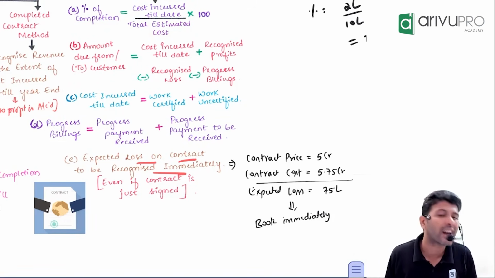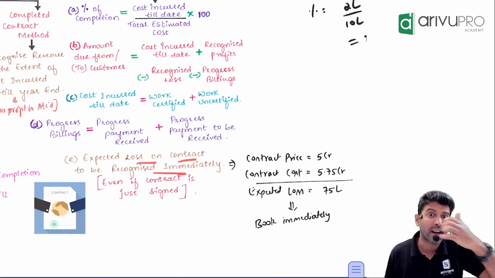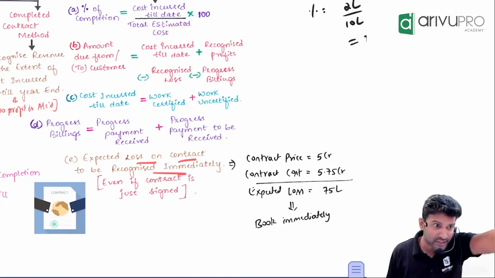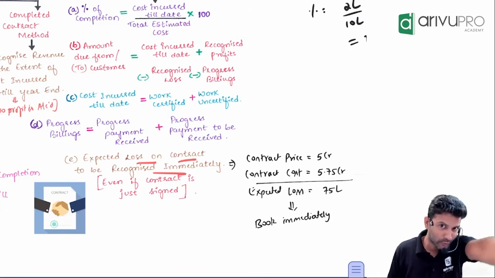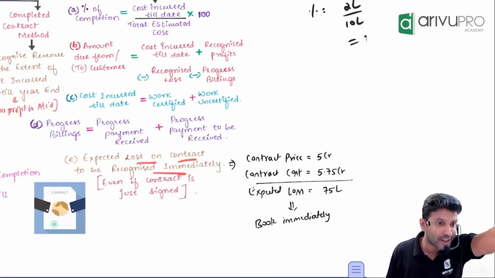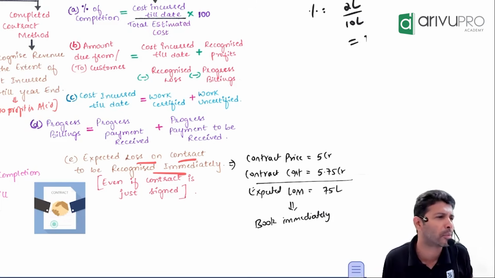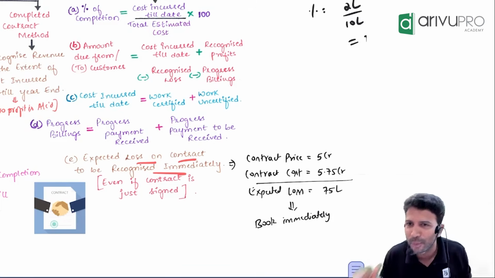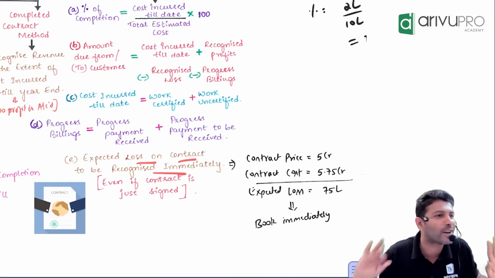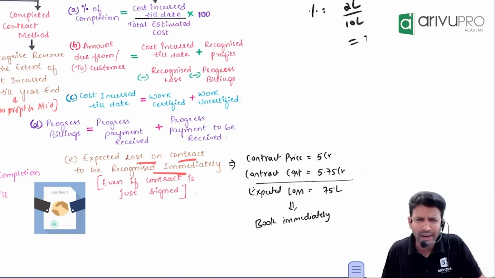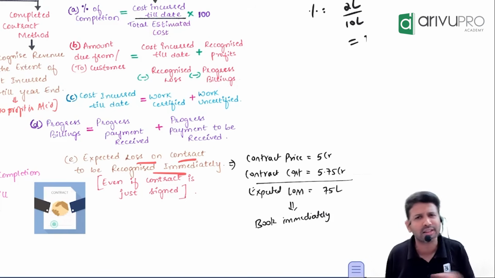Publicity. Marketing. In fact, in my class, I used to tell, when I started CA Final classes, there was one face-to-face student and 3 recorded students. It was 4. Still, we did almost 3 months of class. Do you think it was profitable for me or a loss for me? Obviously a loss. What will I make? Petrol cost also I did not recover. But now there are more than 1,000 students there.